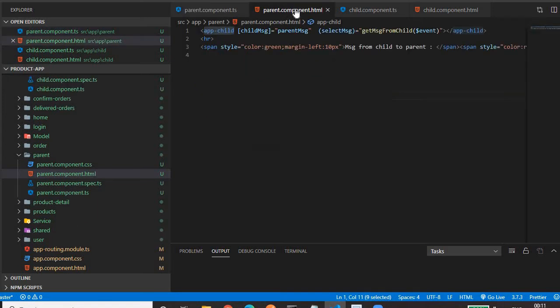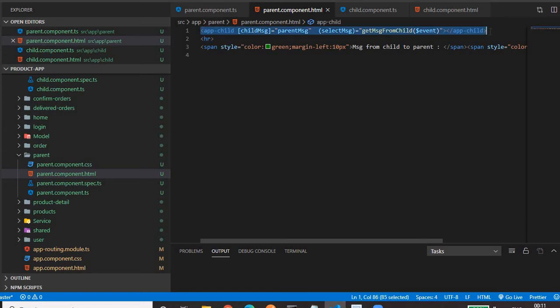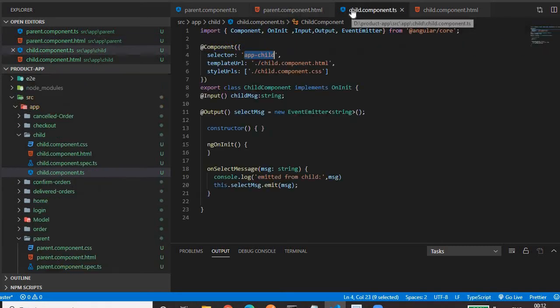We'll go to the parent component.html file in which we are using the child selector. Just concentrate on this first line. In the child selector, in the square brackets, we have one property declared, child message. This child message is a property of the child component.ts file. So we'll go there. This is the child message.